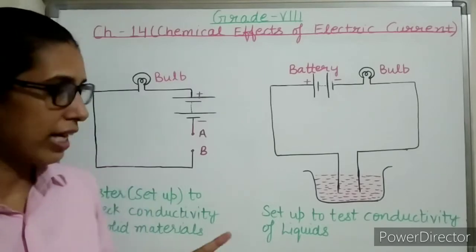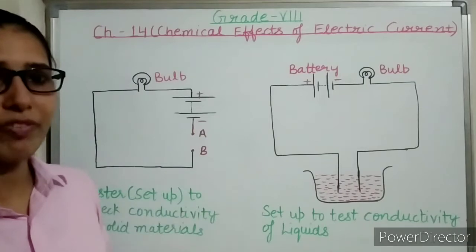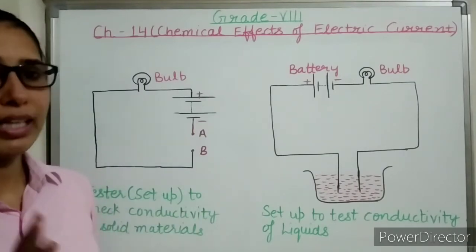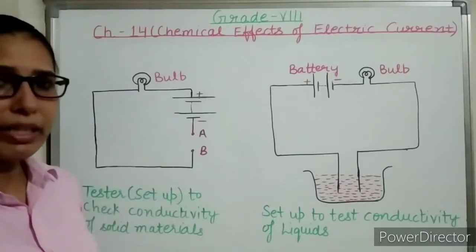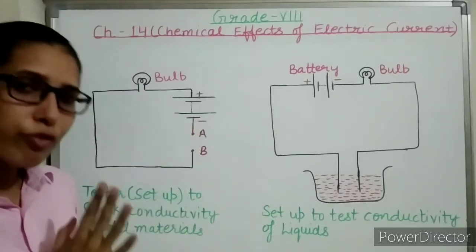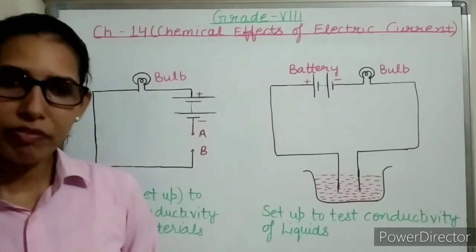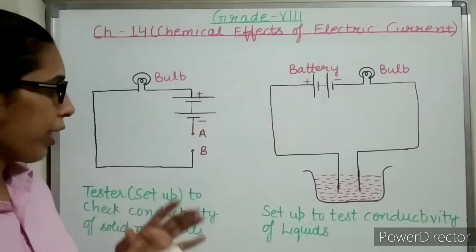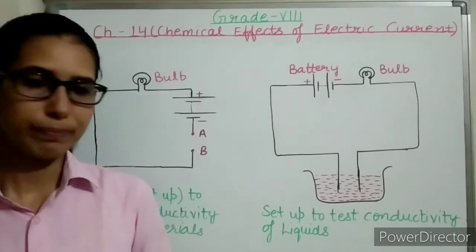Okay, so that's why in that case, even though we have joined these two terminals with the help of a plastic object, the current will not flow. Because of this, the circuit will be incomplete and current will not flow through the circuit. So plastic is a poor conductor of electricity. I hope now it is clear what good and poor conductors of electricity are.